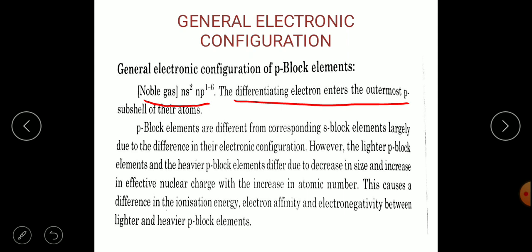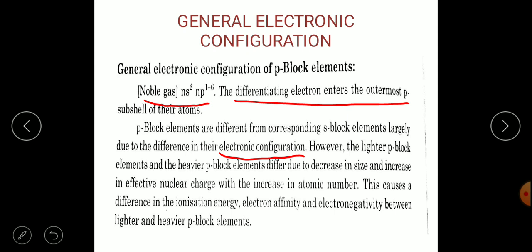P block elements are different from the corresponding S block elements largely due to the difference in their electronic configuration. Not only in their electronic configuration, they also differ because of their different properties, either physical properties or chemical properties. S block elements as well as P block elements differ from each other.